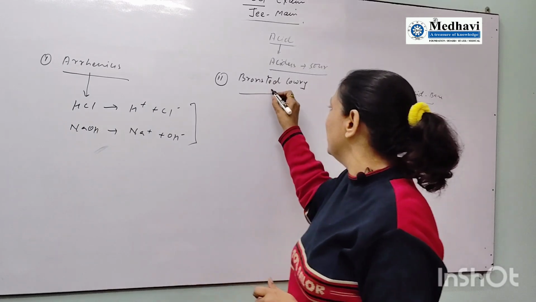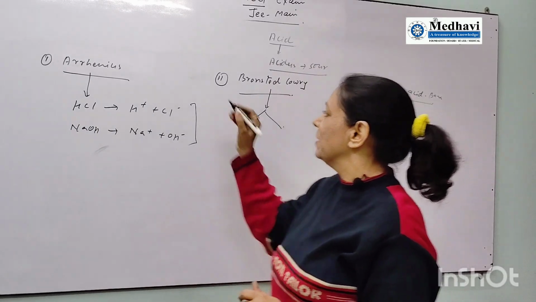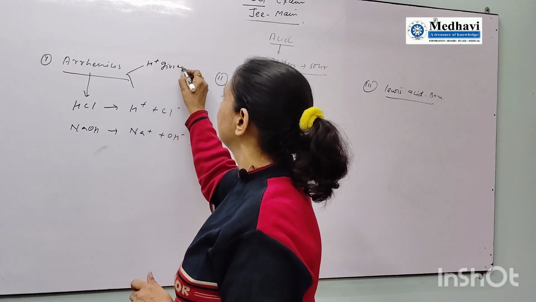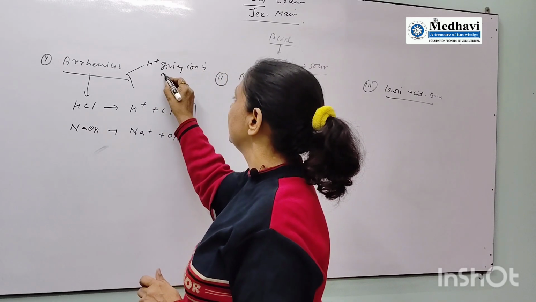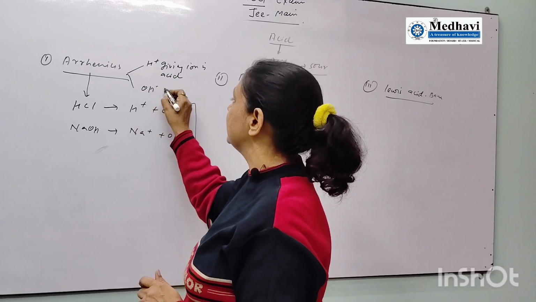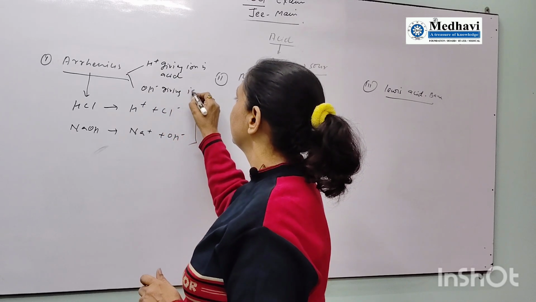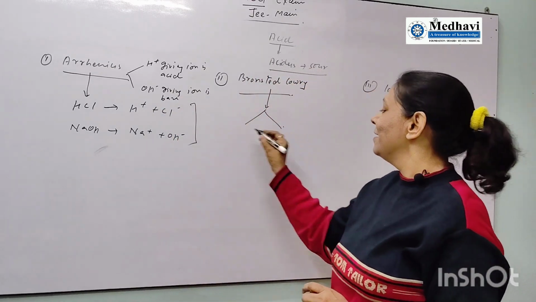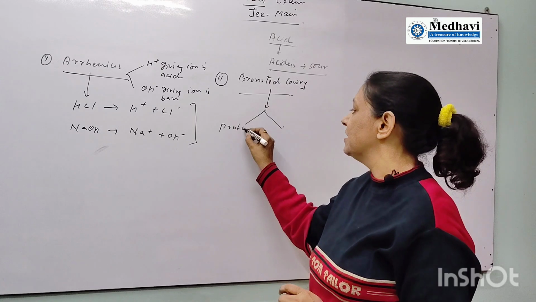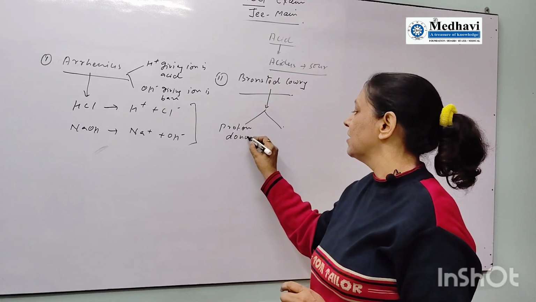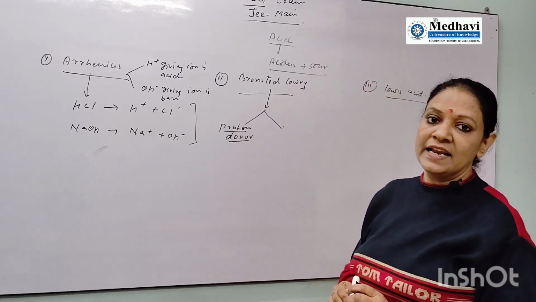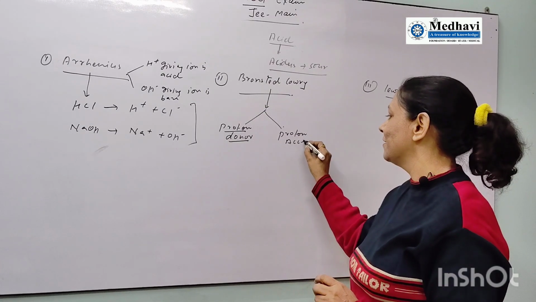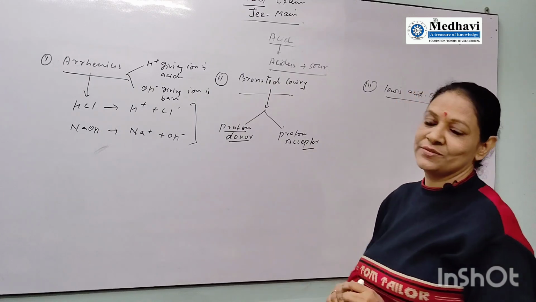In the Bronsted-Lowry concept, the proton donor, mind it, proton donor, is an acid and the proton acceptor is a base.